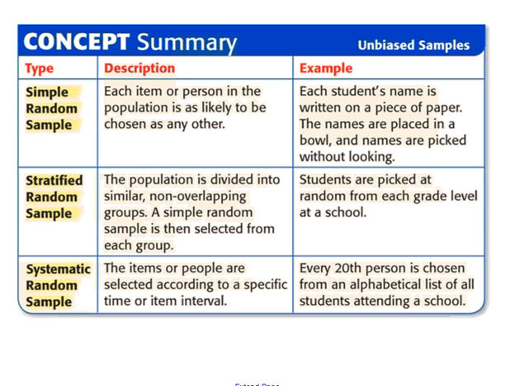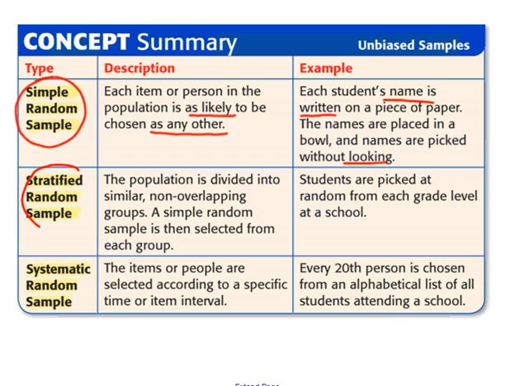All right, we're going to try and summarize all this data as much as we can. A simple random sample: each item or person in the population is as likely to be chosen as any other, so there's no bias. An example: each student's name is written on a piece of paper, placed in a hat or a bowl, and the names are picked out without looking. So that is a simple random sample.